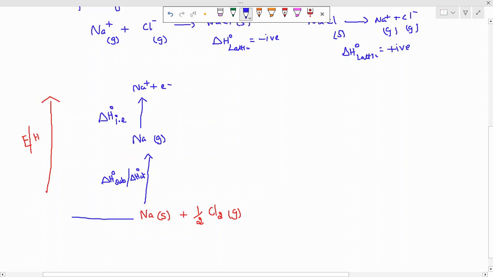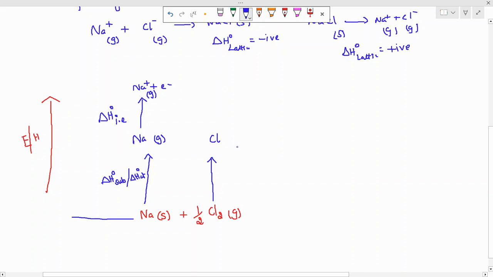So here I have converted sodium into gaseous ions, but I am not converting chlorine into ion. First of all, I don't need the process of converting it into gaseous state because it is already in the gaseous state, but I need the atom. So first I am going to convert that into atoms. I'm just going to break that Cl2.